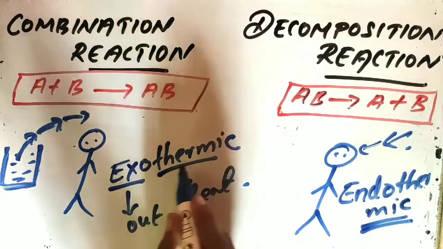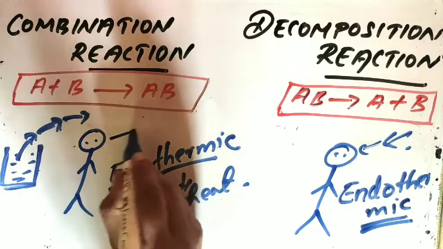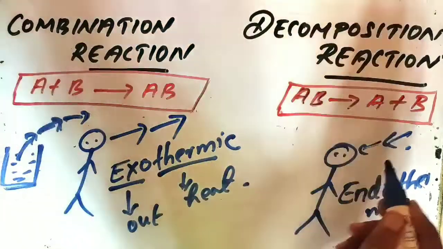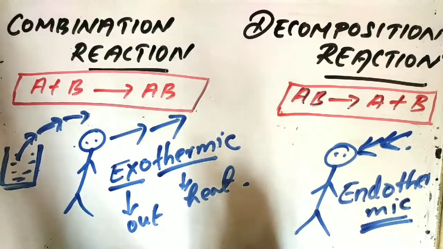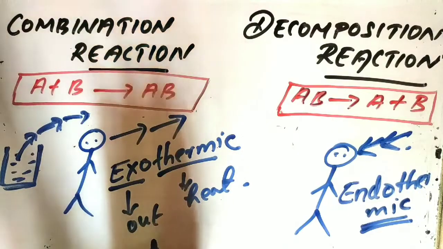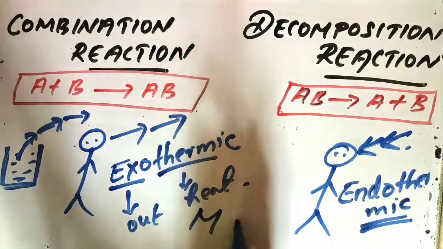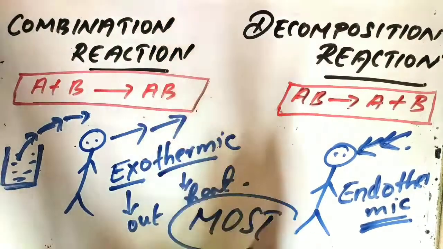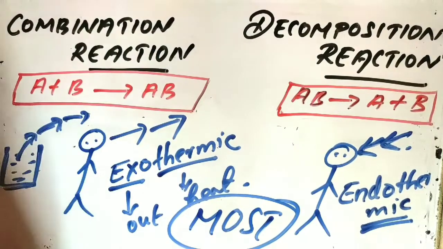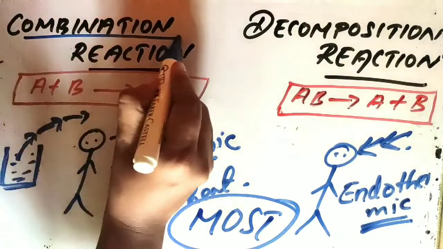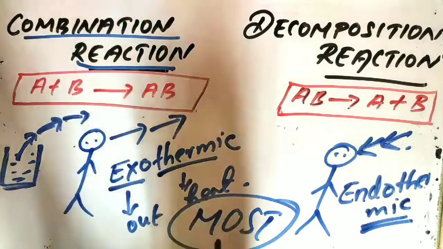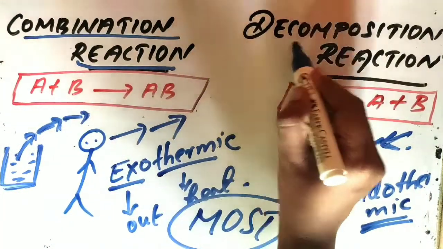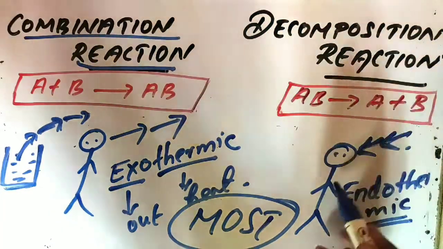And this is an exothermic reaction. Here heat will be given out and here heat is absorbed. Okay. So when I am telling this, I have used the word most. So we can't say that all the combination reactions are exothermic reactions. We can't say that all the decomposition reactions are endothermic reactions.